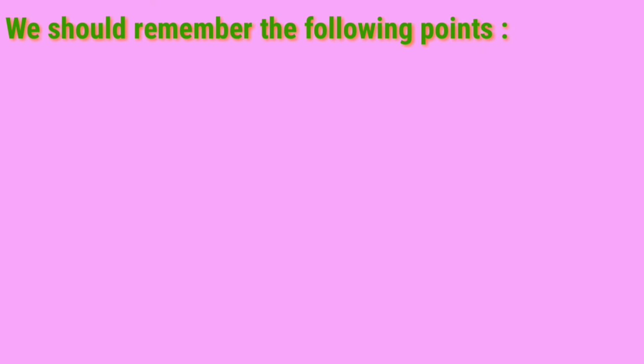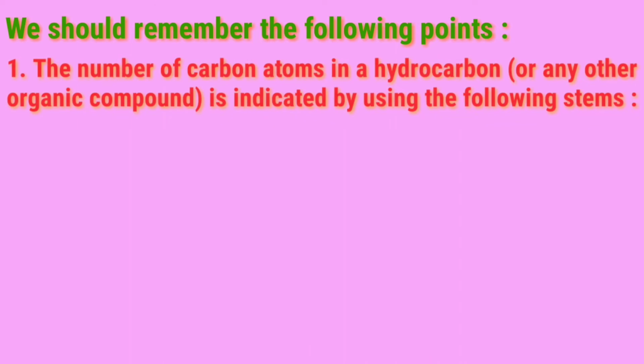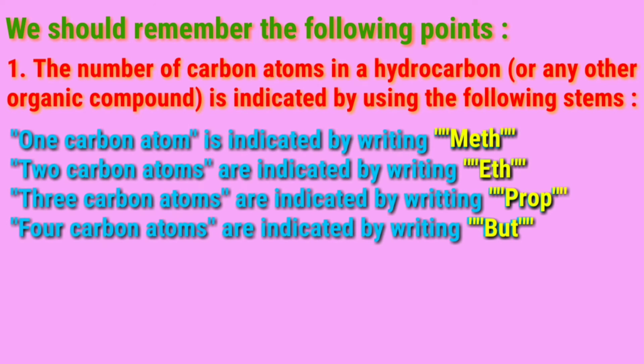In order to name hydrocarbons by the IUPAC method, we should remember the following points. The number of carbon atoms in a hydrocarbon or any other compound is indicated by using the following stems. 1 carbon atom is indicated by writing meth, 2 carbon atoms by eth, 3 carbon atoms by prop, 4 carbon atoms by but, and so on.